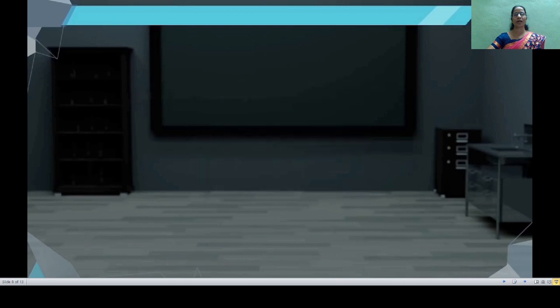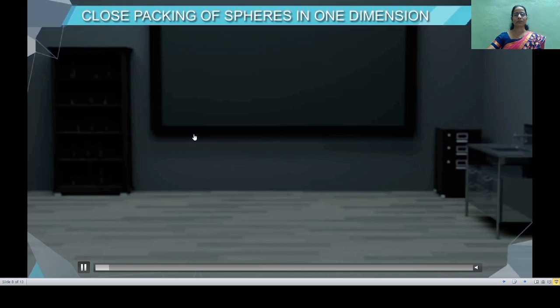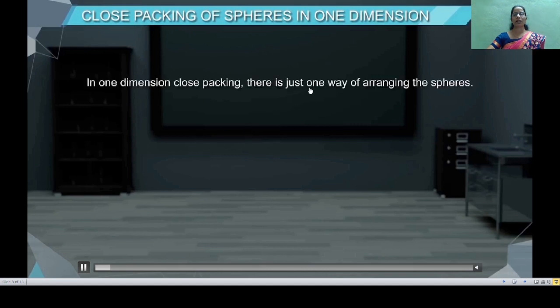Study the close packing in 1 dimension. Here this close packing in 1 dimension is done in only one way. See, there is just one way of arranging the spheres. Here the spheres are arranged in one row in such a manner that they touch each other.